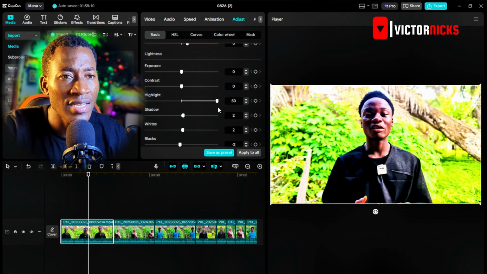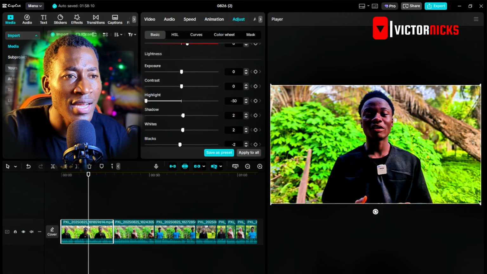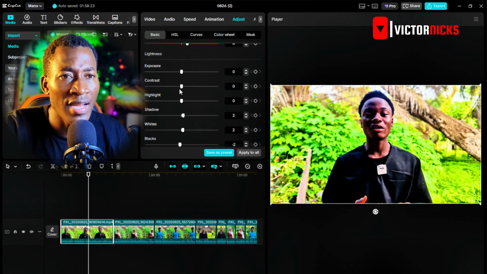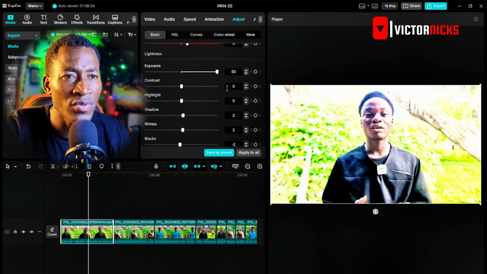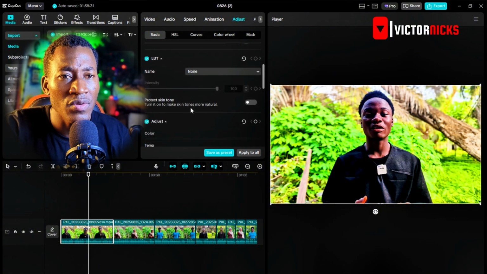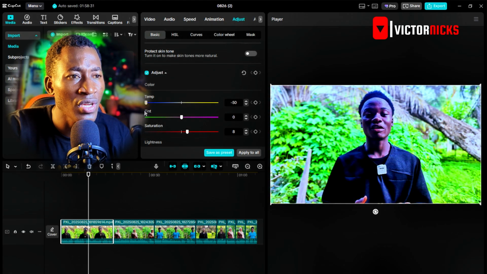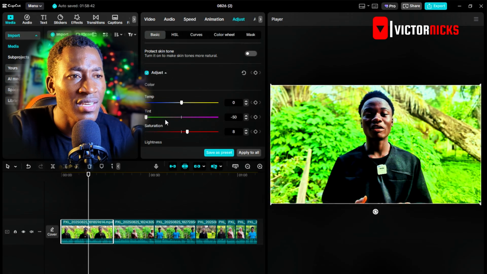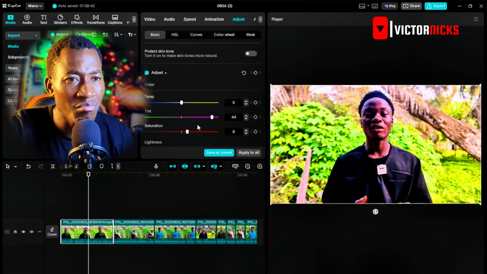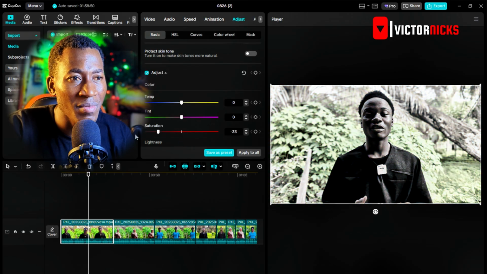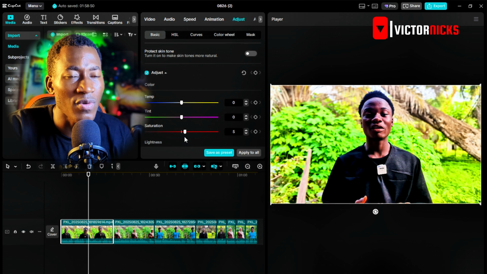So highlight, I'm not going to add highlight. The contrast, I think we don't need it. Exposure is going to increase more light, and we don't need more light. So basically that's how it works. You can also look at the temp. This will change the temperature for you. I don't think we need that now. This is the tint. How do you want to tint it? Much, big or small? This side is the opposite of the saturation. I mean, it's going to make it black and white. We don't need that. We just need a small amount. That's perfect.